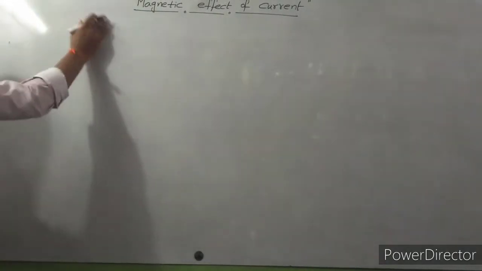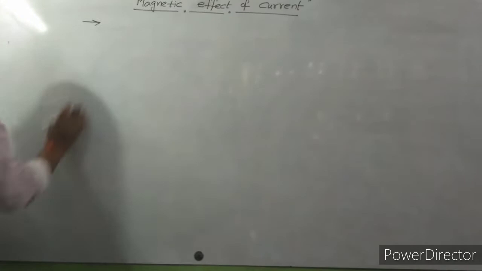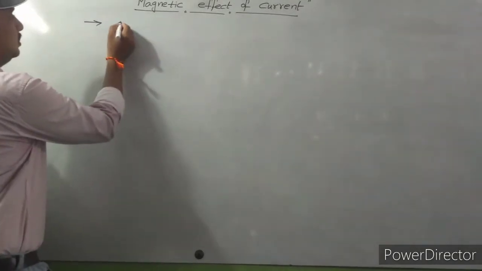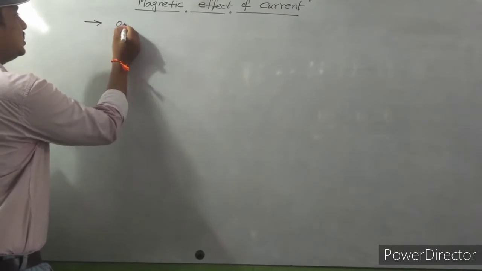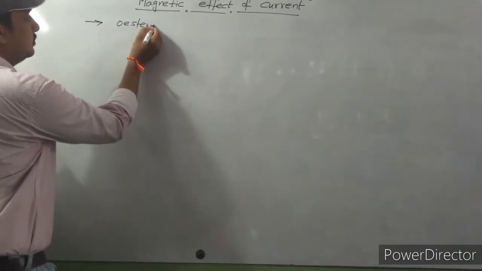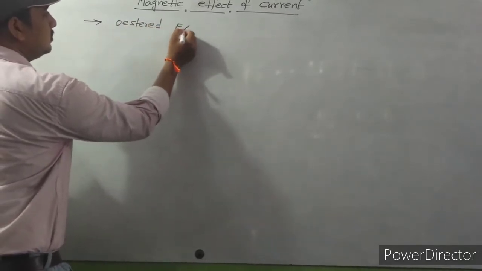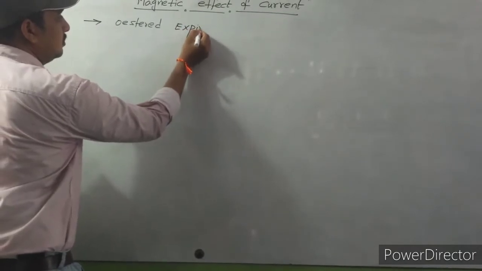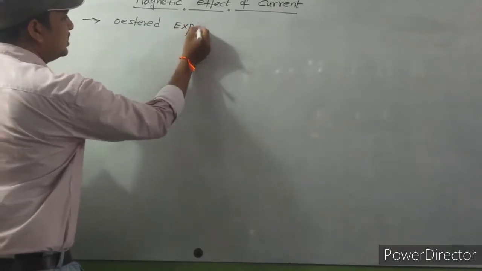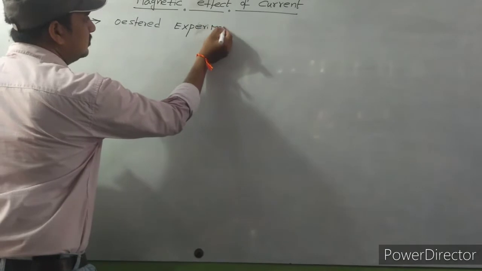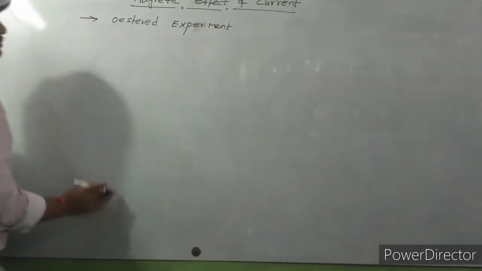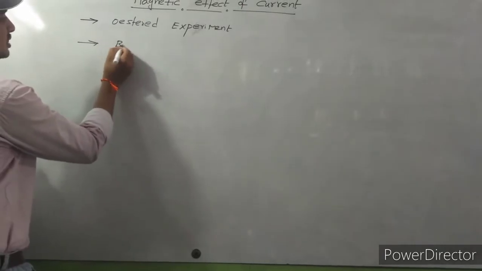So today's concepts I am going to discuss. First one is Oersted experiment. This topic is very interesting. Next, Biot-Savart's law.